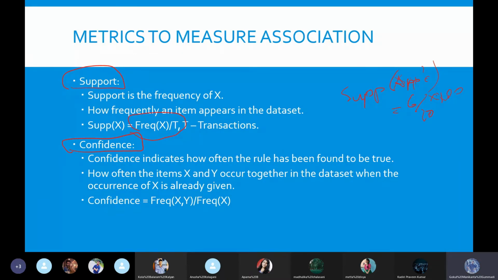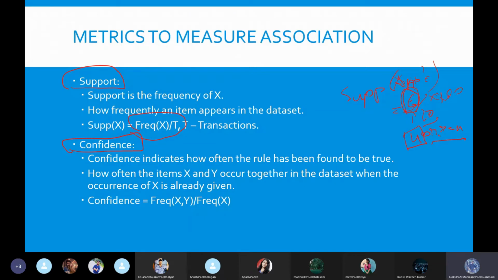Coming to confidence: it is the frequency of the two elements together divided by the frequency of the previous element. Let's say these 6 customers are buying apples, and among them they might also be buying some other fruits. Let's say 4 customers out of these 6 are buying oranges as well. So I have 10 customers in total; 6 customers are buying apples, and of these 6, the 4 customers who bought apples also bought oranges.